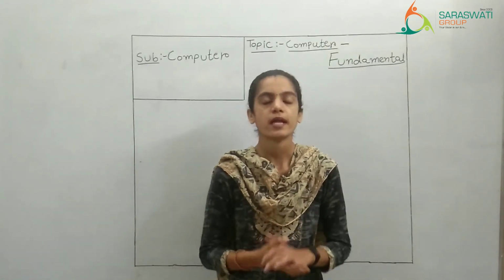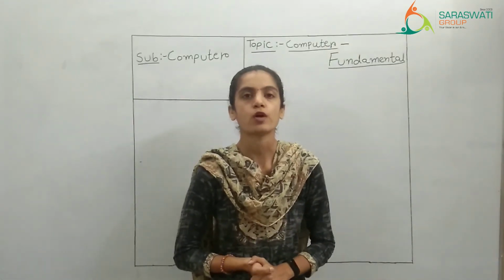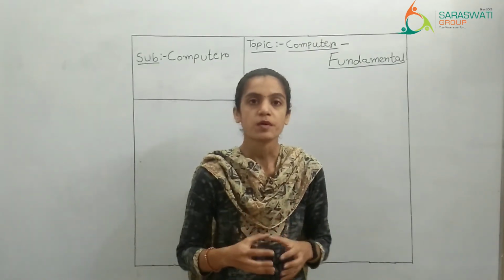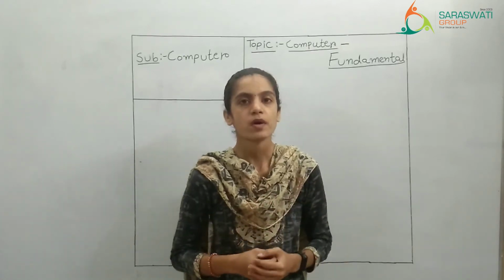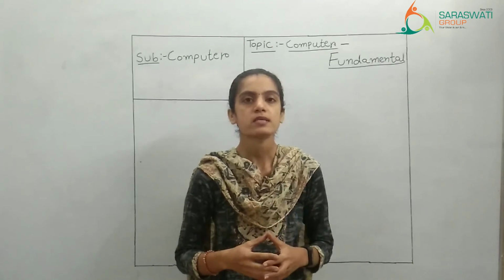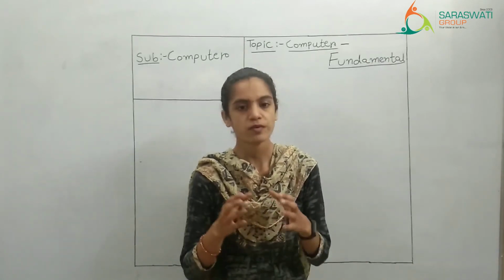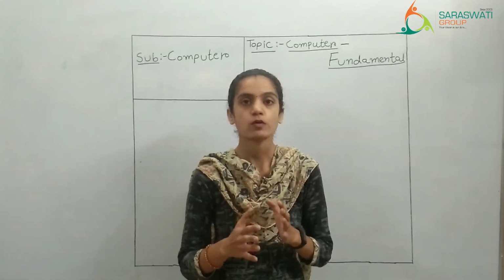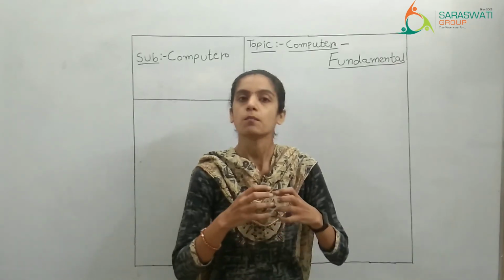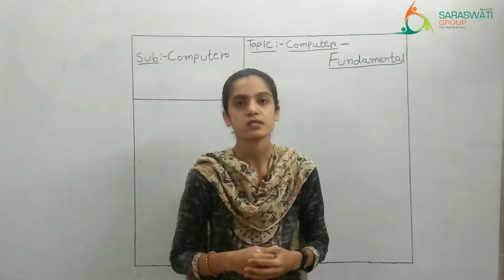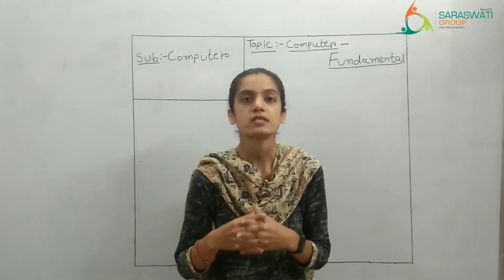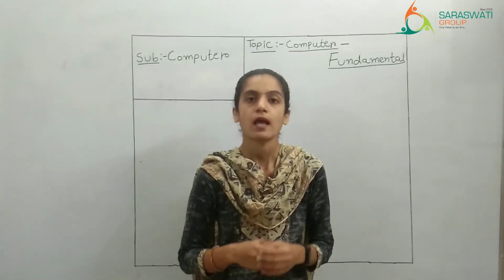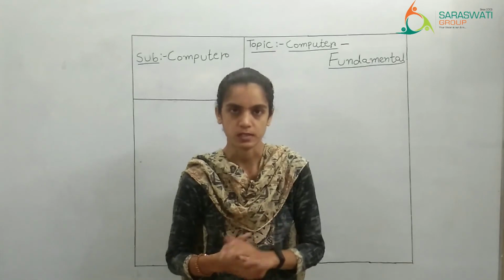Now as we are moving to the end of this session, let's take a quick recap of what we have done today. We have taken the information about the different devices. Some devices are working on electricity, some on solar energy, some are battery operated, right? Then we have moved to the computer. We know that it is a versatile machine. It works in many ways, right? For different purposes computers are used; where computers are used, how it works, the characteristics of a computer, and the comparison of a computer with humans.